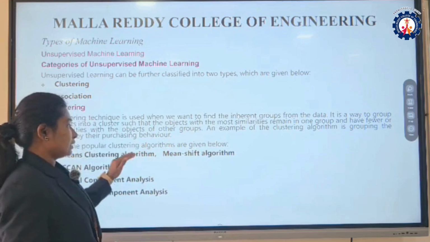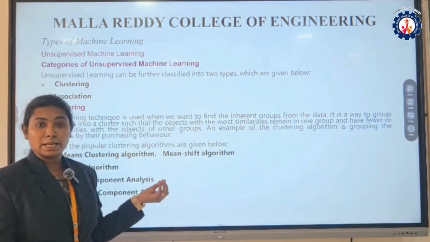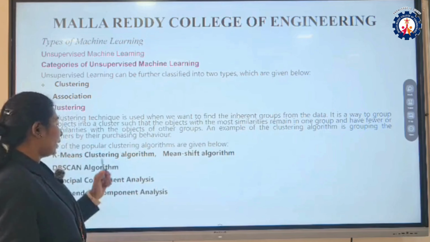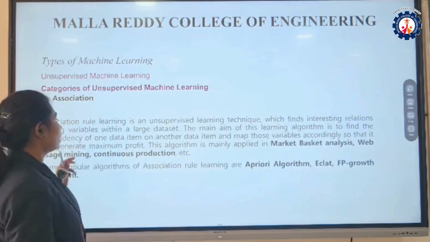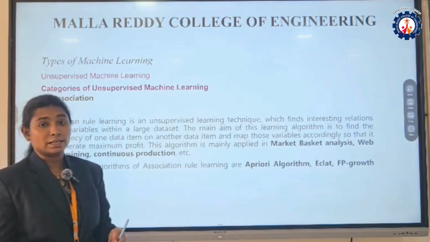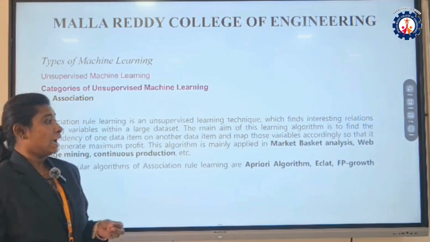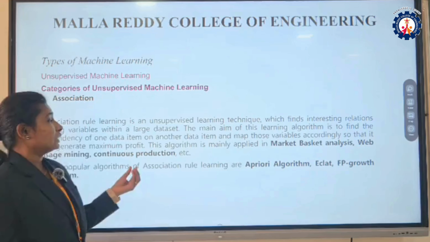For clustering we are going to use algorithms such as k-means clustering, DBSCAN algorithm, principal component analysis and independent component analysis. Next is association. The association technique finds interesting relations among variables within a large data set, where one variable depends on another variable of the data set.